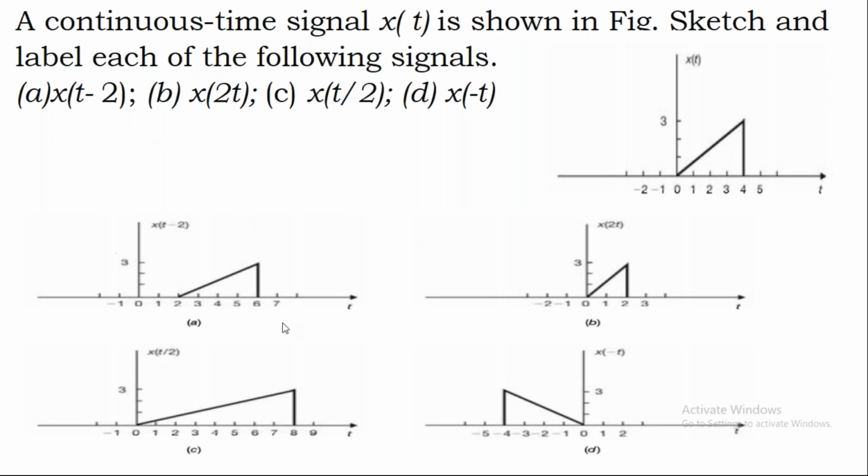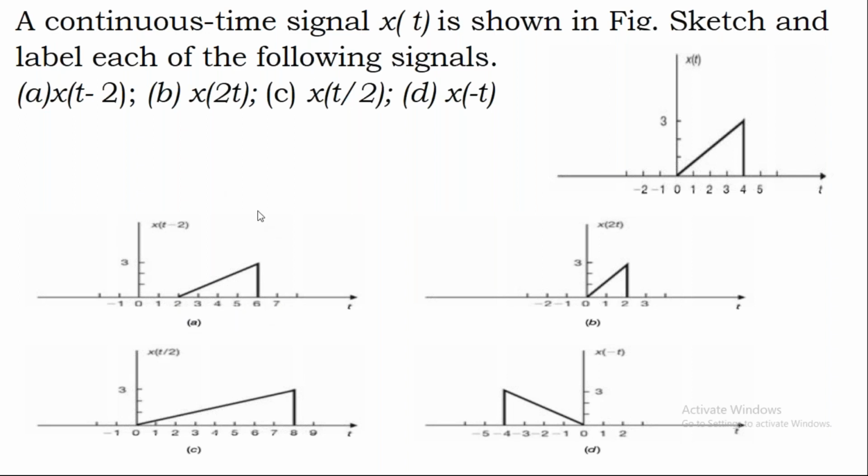That's what this figure A represents, the solution for x of t minus 2. Please try to understand, while doing this shifting, the amplitude of the signal isn't affected. Only the time part of the signal is affected.